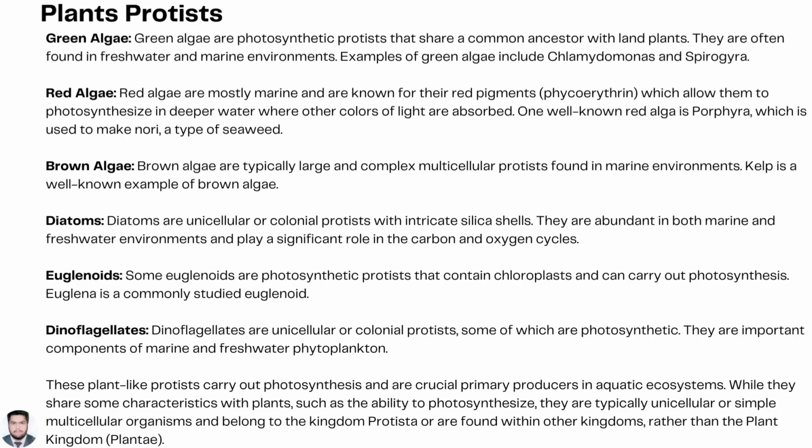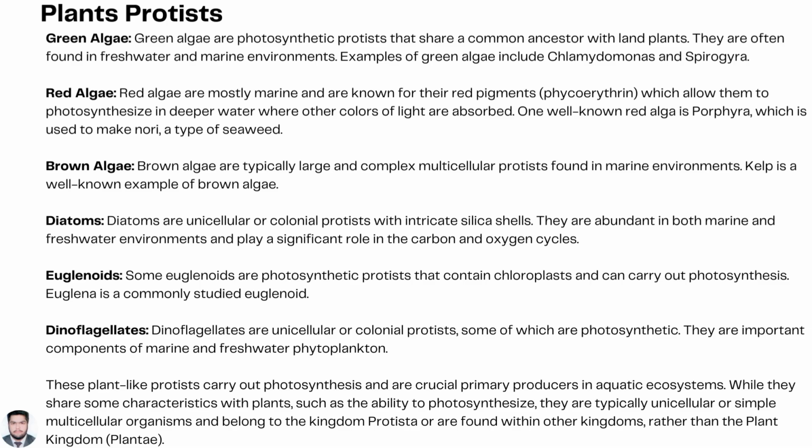Plant-like protists, green algae. Green algae are photosynthetic protists that share a common ancestor with land plants. They are often found in freshwater and marine environments. Examples of green algae include Chlamydomonas and Spirogyra.